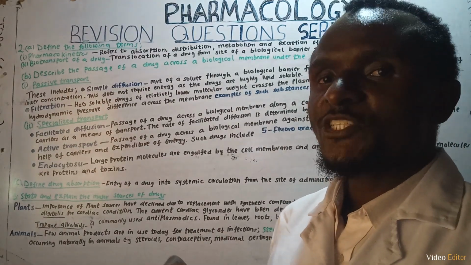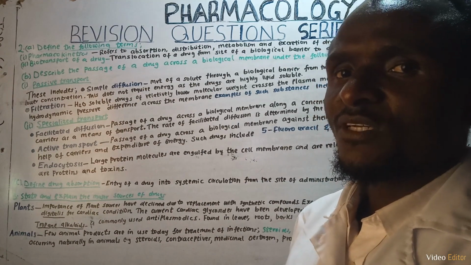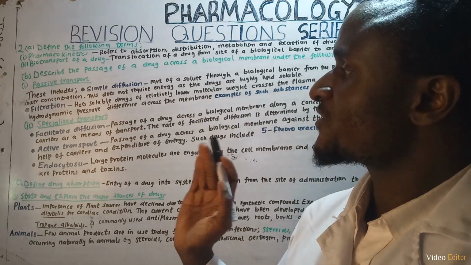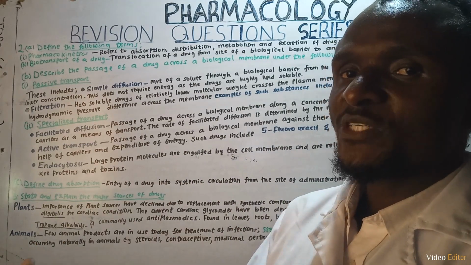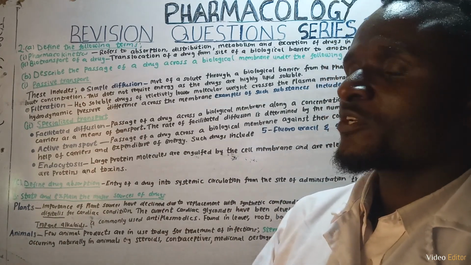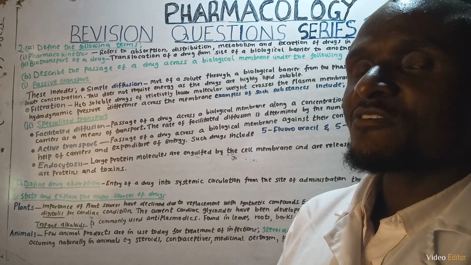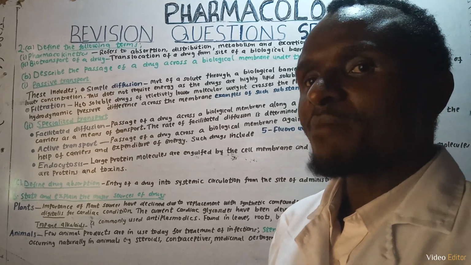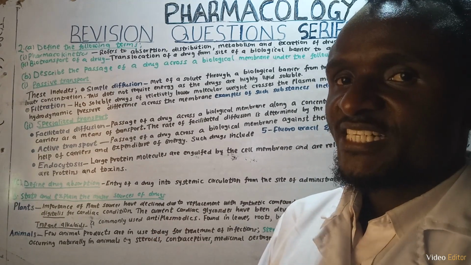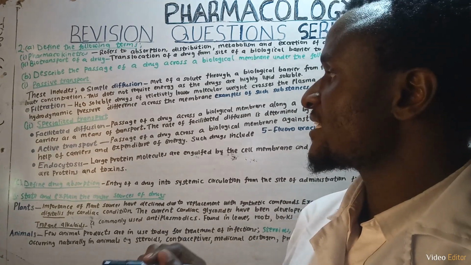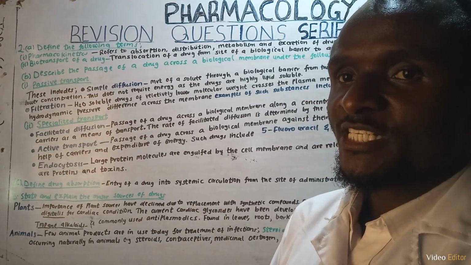Then we have specialized transport. From the word specialized transport, it means that this one is special in that it is aided by something. Specialized transport includes the following: number 1 is active transport, number 2 is facilitated diffusion, and number 3 is endocytosis.